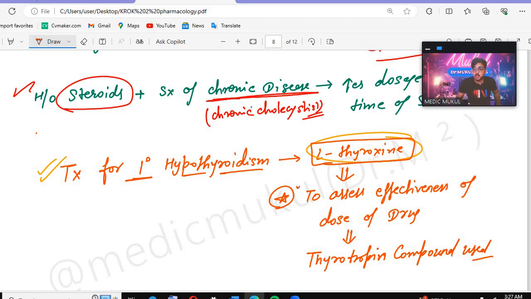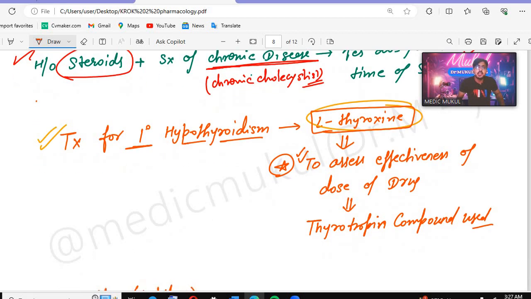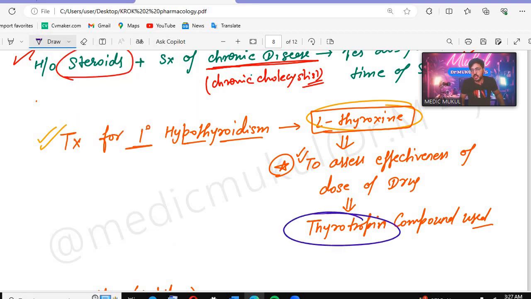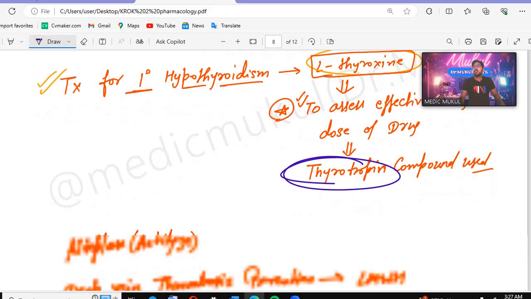So now the question is asking that to assess the effectiveness of the dosage of the drug, which depends on the dose of the drug, which compound will be used? So remember, to assess the effectiveness, we use the thyrotropin compound.